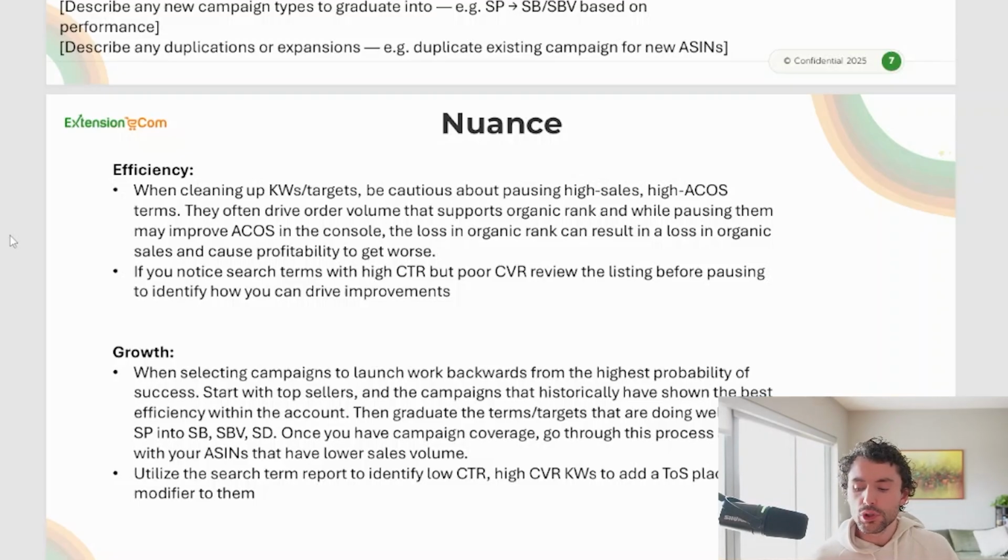Now, what we want to do on the growth side is utilize the search term report to identify anything with a low CTR and a high CVR, right? When the people actually do click through, they do buy quite often. We want to add those keywords to a campaign with an aggressive top of search placement modifier, because top of search has the highest click-through rate. But also, going back to the efficiency framework, we would also want to take into consideration the main image and see if we need to do a main image improvement to that listing.